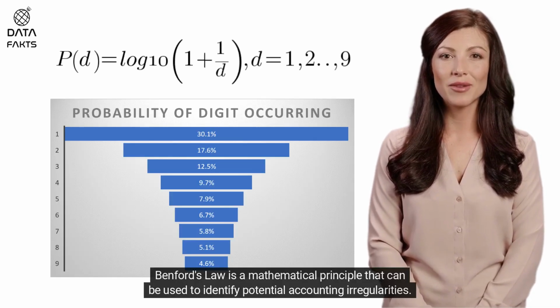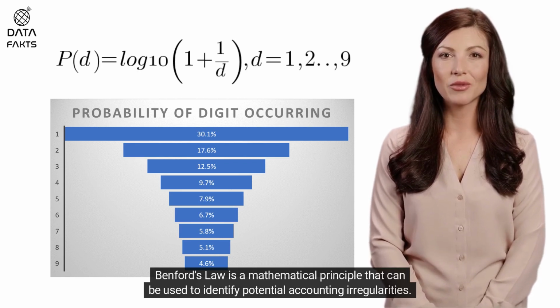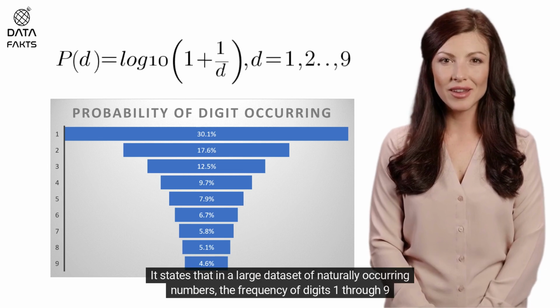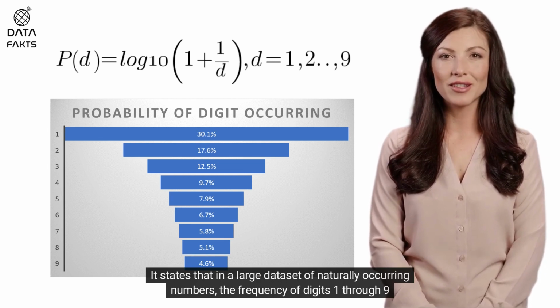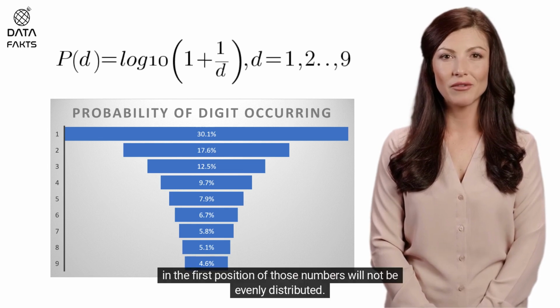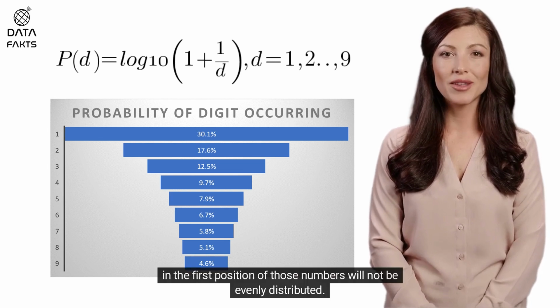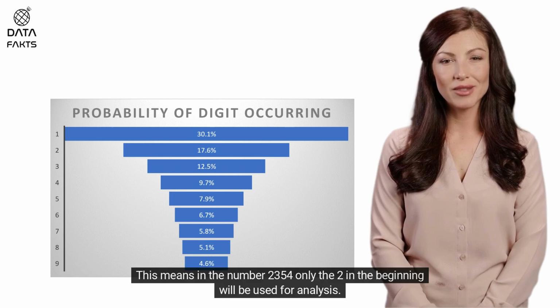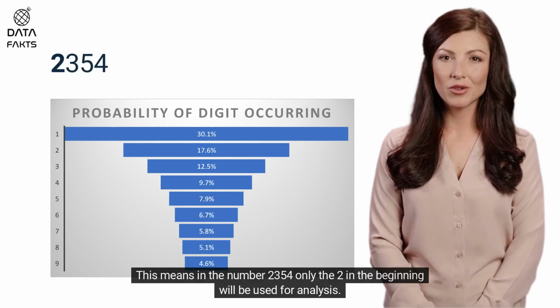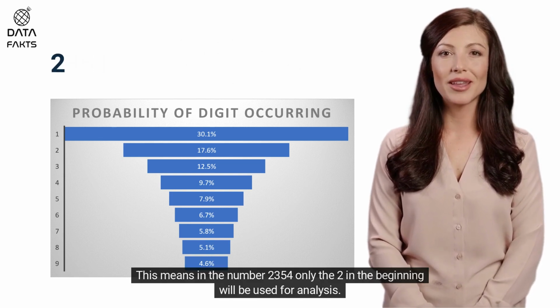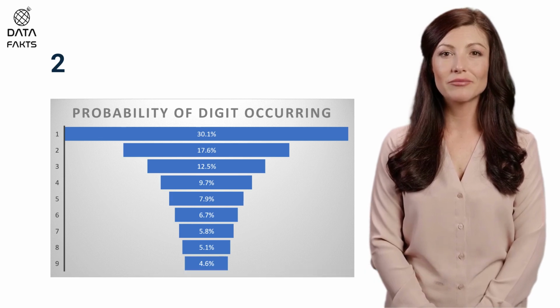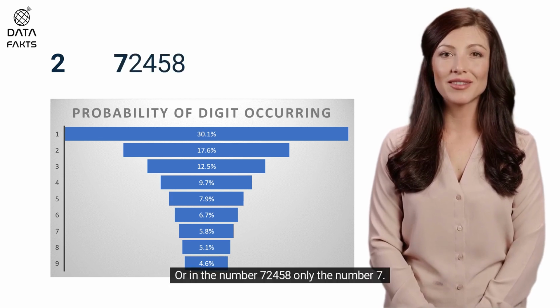Benford's Law is a mathematical principle that can be used to identify potential accounting irregularities. It states that in a large dataset of naturally occurring numbers, the frequency of digits 1 through 9 in the first position of those numbers will not be evenly distributed. This means in the number 2354 only the 2 in the beginning will be used for analysis. Or in the number 72458 only the number 7.